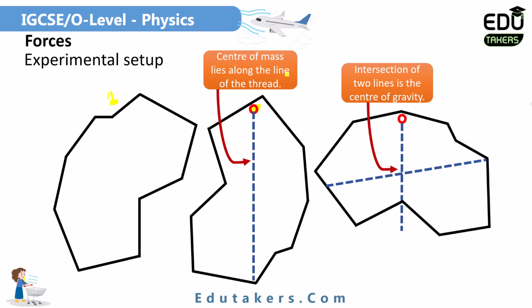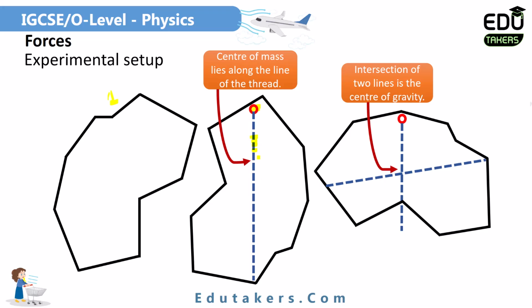After considering this point, mark a vertical line from that point across the lamina using a pencil and a plumb line. Know what is meant by the plumb line? It's basically a tiny mass which is attached to a piece of string. So here you have to make the vertical line, which is shown by the blue line. This line is drawn with the help of a pencil as well as the plumb line. The center of gravity basically lies on this line.